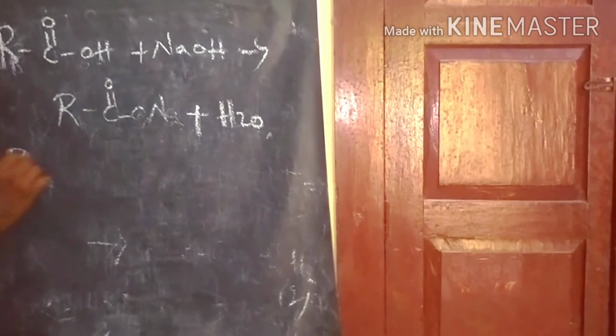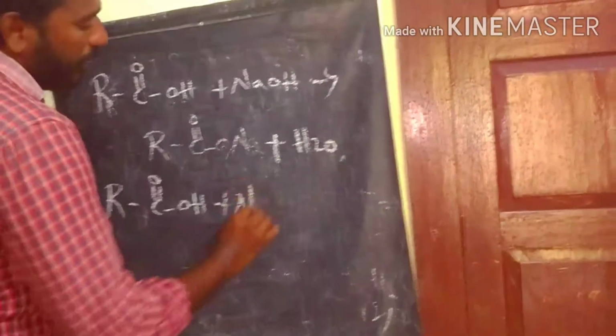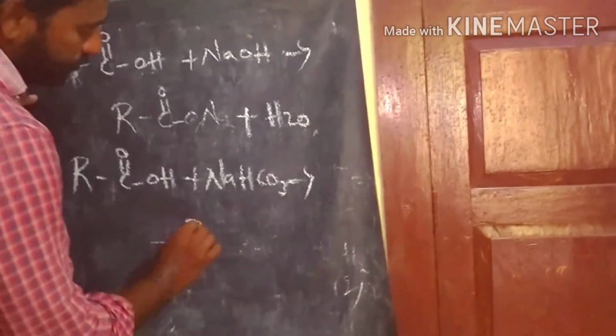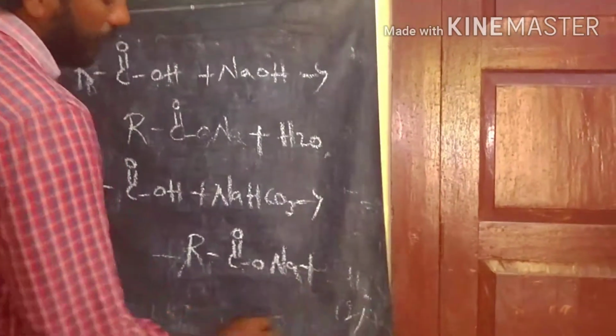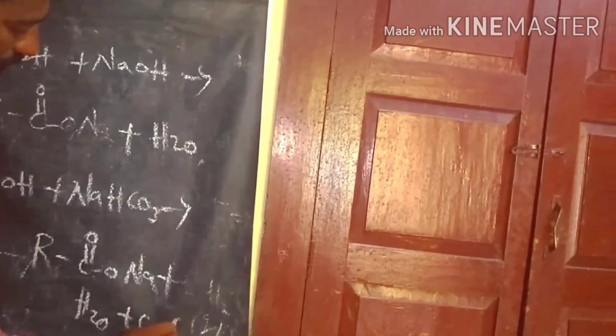The second reaction is carboxylic acid with sodium bicarbonate, NaHCO3. It produces sodium carboxylate ion plus H2O plus CO2 gas released. This is the identification reaction of carboxylic acid. When you react carboxylic acid with sodium bicarbonate, effervescence of gas is observed, so we identify that carboxylic acid is present in the sample.